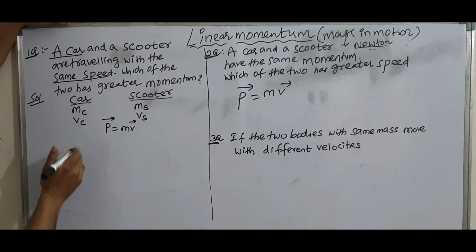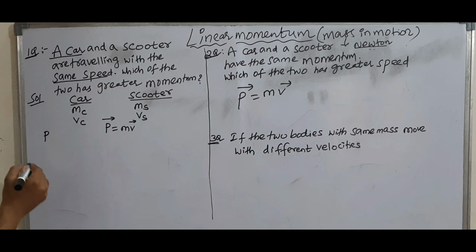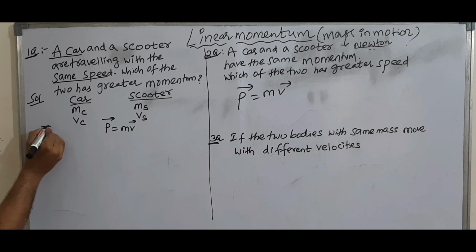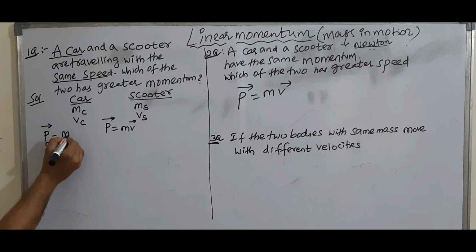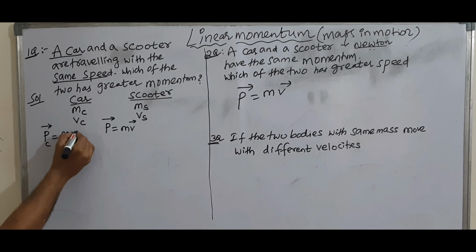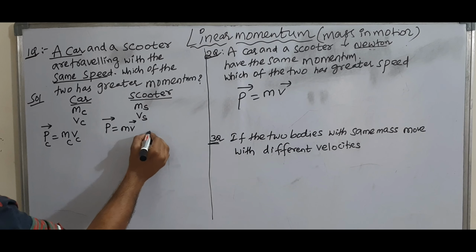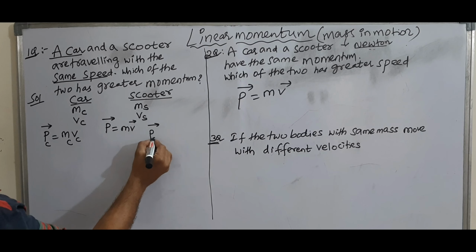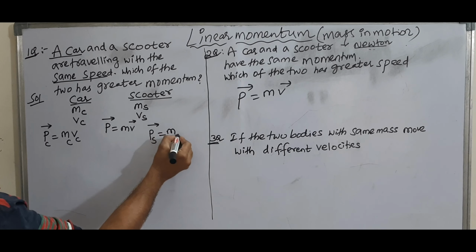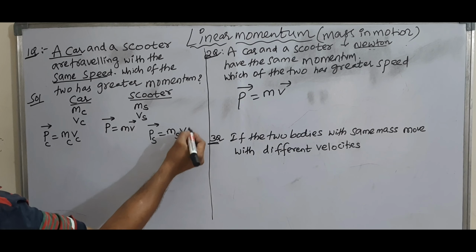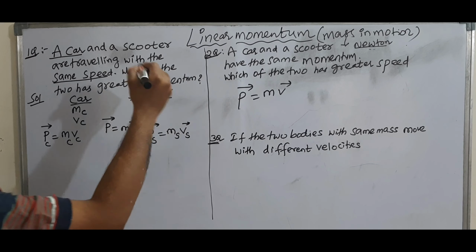Applying this to both cases, the momentum of car is the mass of car times the speed of car, and the momentum of scooter is the mass of scooter times the speed of scooter.